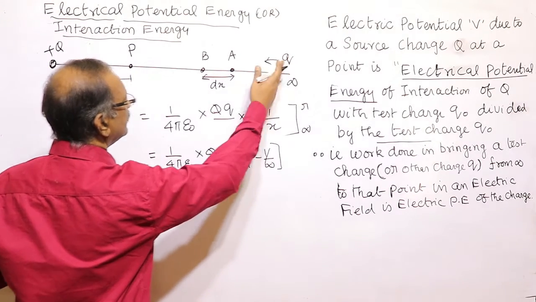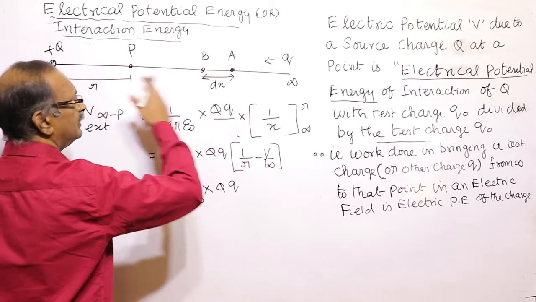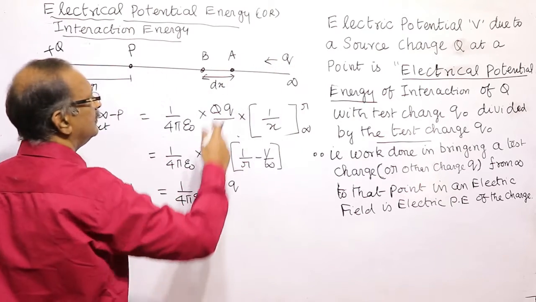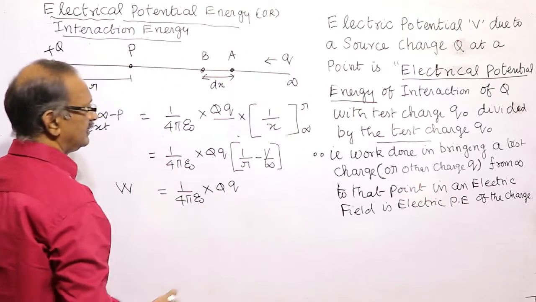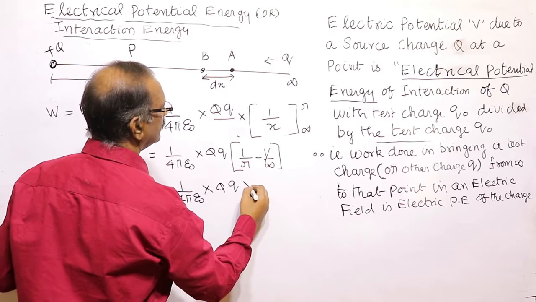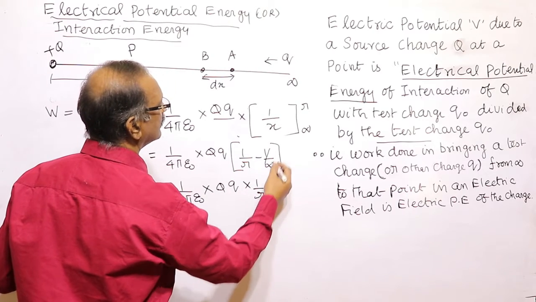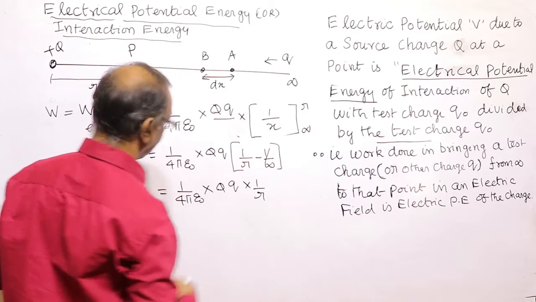Here q is the charge which is being brought from infinity to here. It may be a test charge, a negative charge, a positive charge, a point charge, into 1 by r, because 1 by infinity is equal to 0.